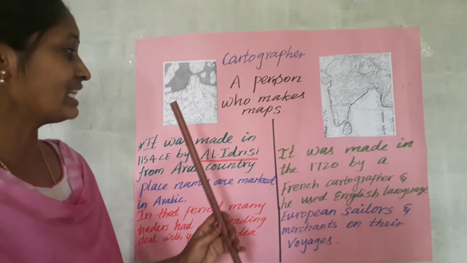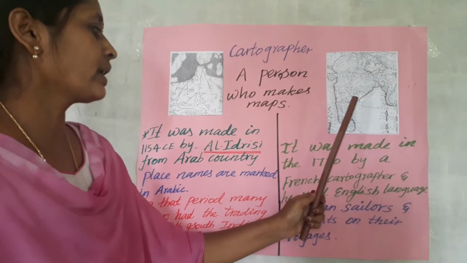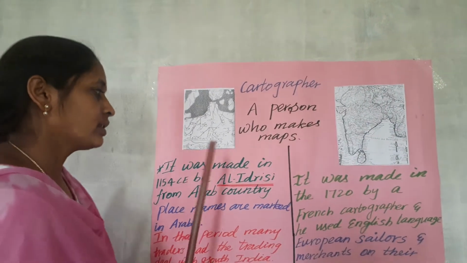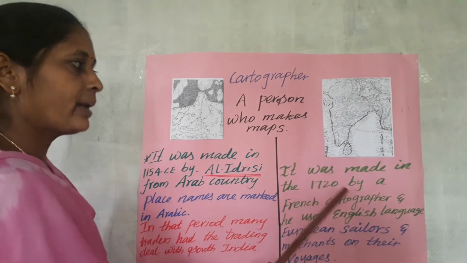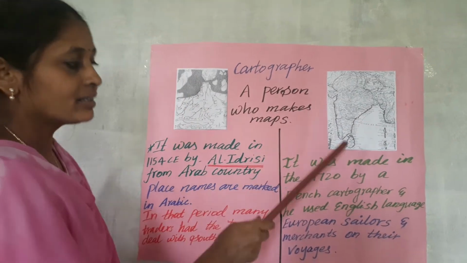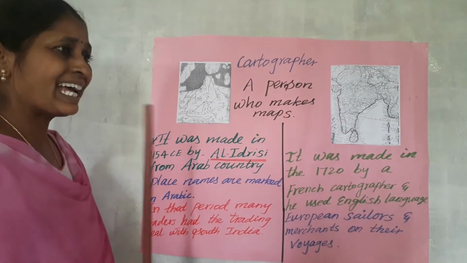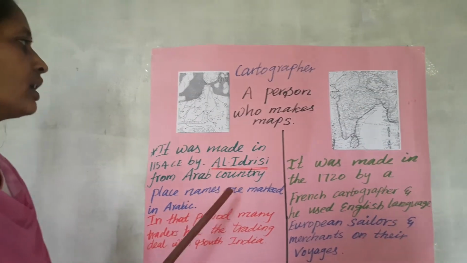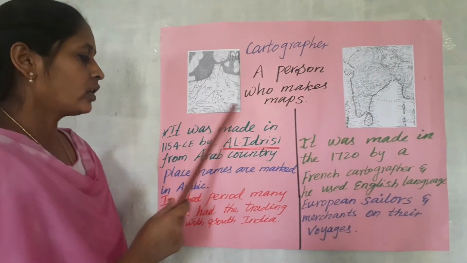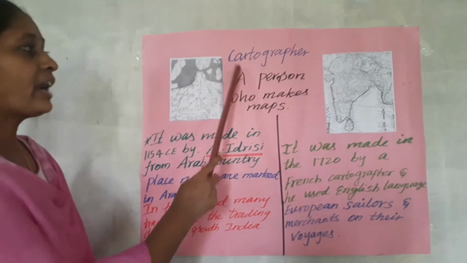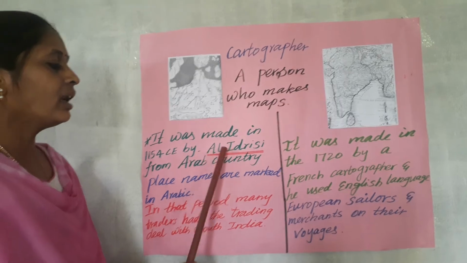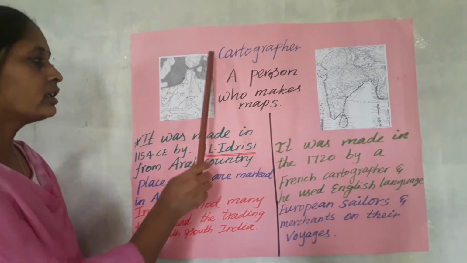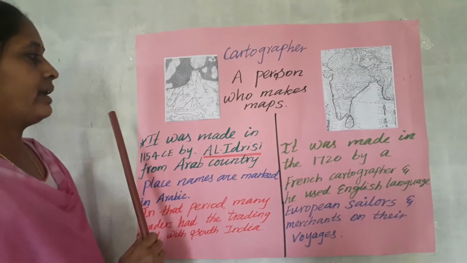Now we see two pictures. The two pictures I pasted in this chart are both maps. This is a map and this is also a map. This is an India map and this too is an India map. You may ask me, ma'am, why does this not look like India? This map was drawn by an Arab cartographer. His name was Al-Idrisi. So the Arab cartographer drew the India map in this manner.